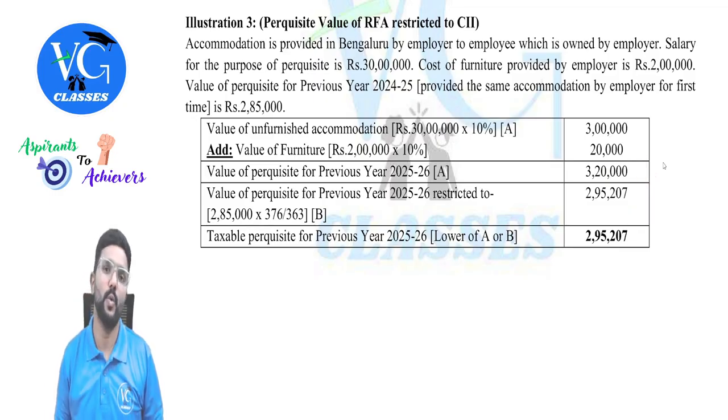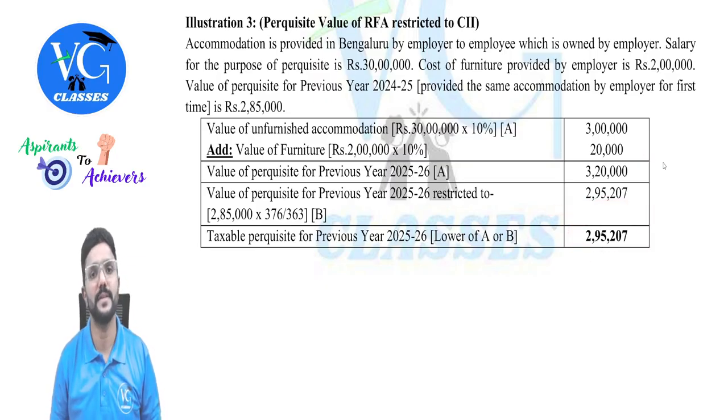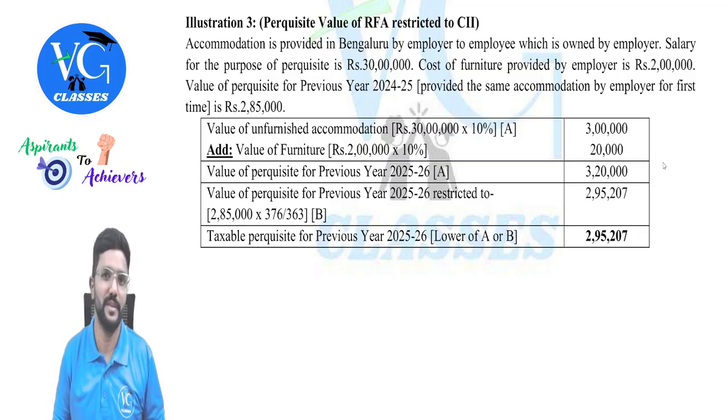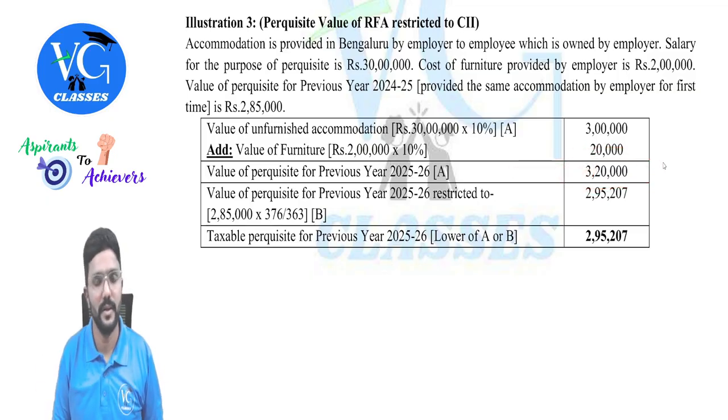So what is the value of taxable perquisites? Whichever is lower. Got it? So 2,95,207. Sir, always this figure only will come lower? No, need not be. Clear? For example, assume this is 220. Then only this is taxable. Got it, people? Yes.